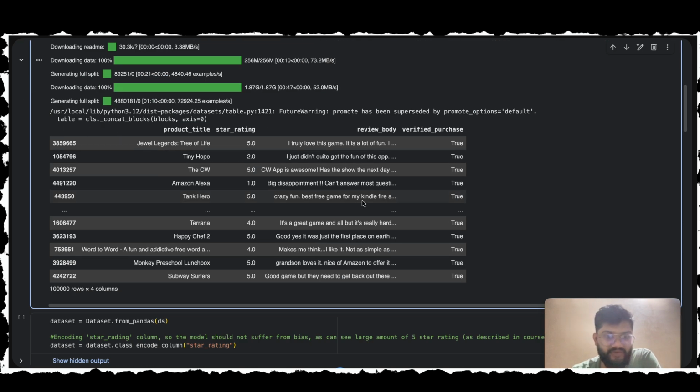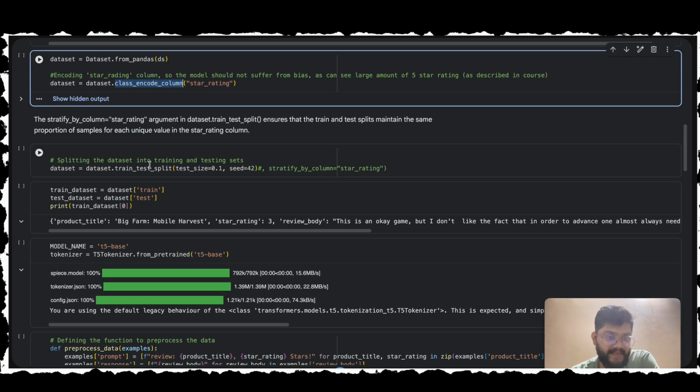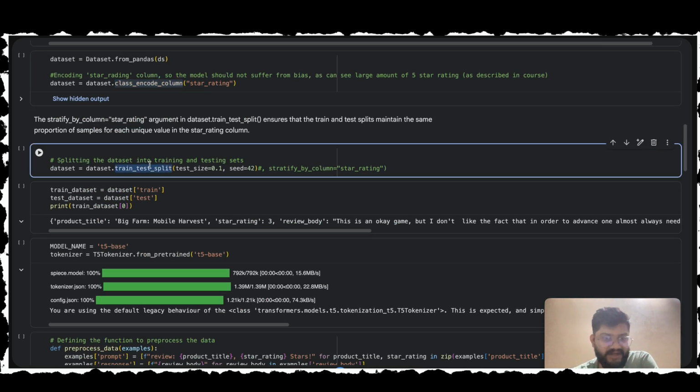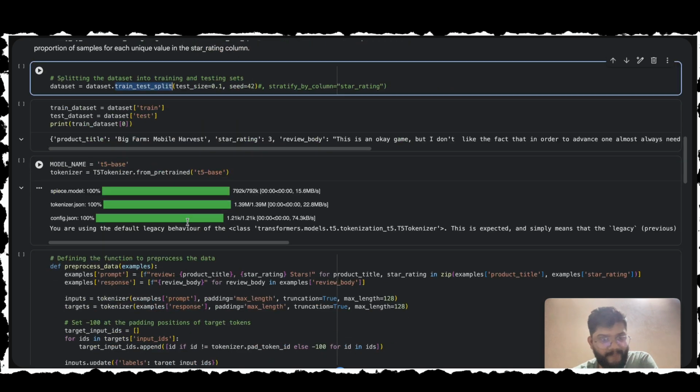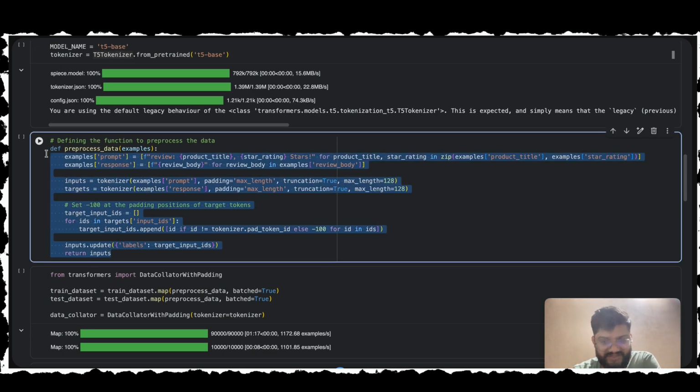Here is an overview of the dataset. Then the class and code column. This converts the star rating into internal categories. This is crucial for stratification, ensuring our training set has a fair mix of 1-star, 3-star and 5-star reviews. Then we split the dataset into train and test datasets. And here we are using the T5 base model and initializing its tokenizer. And this function handles preprocessing and tokenization.